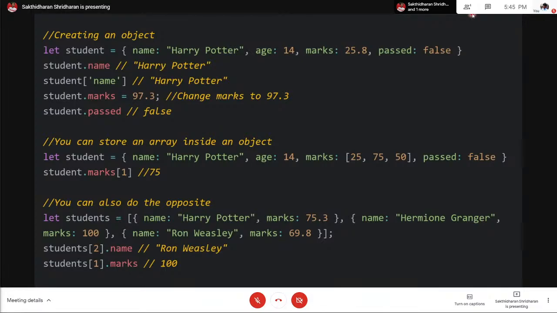You want to store them under a single name, or you want to relate them to each other. So we go for objects here. To declare an object, you have to create a variable name: let student is equal to, and enclose the value as key value pairs. This is called an attribute and this is called a value. The attribute can be a suitable variable name, and the value can be a string or a number or any data that you want to store. So this is how you actually create an object.